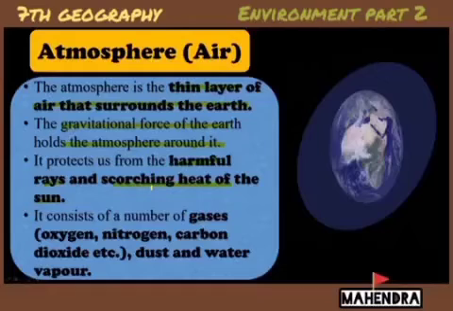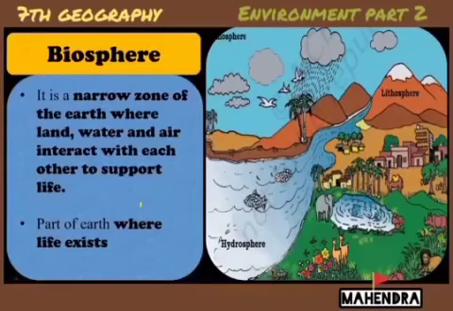Scorching means burning hot, and the sun produces harmful rays; the atmosphere protects us from these. And what is there inside the air? Oxygen, nitrogen, carbon dioxide, dust, and water are available inside the atmosphere. So once again, what is the atmosphere? The thin layer of air around the earth. That is called atmosphere.